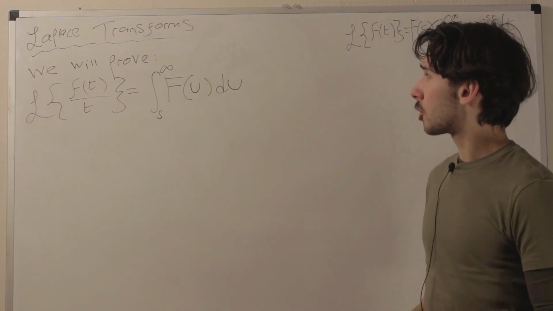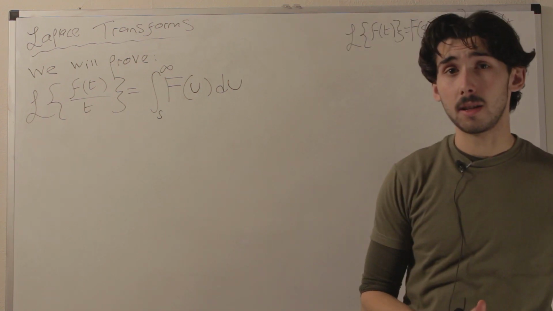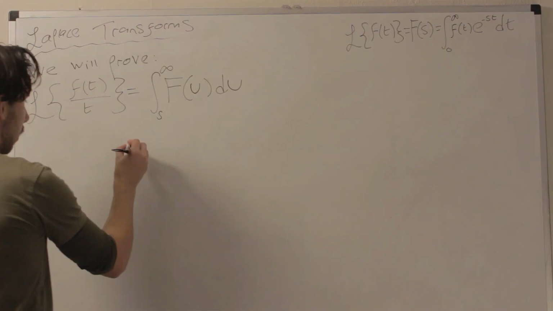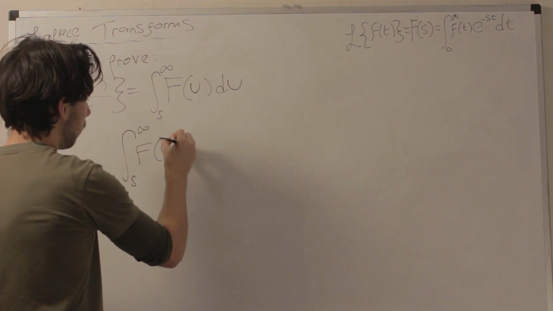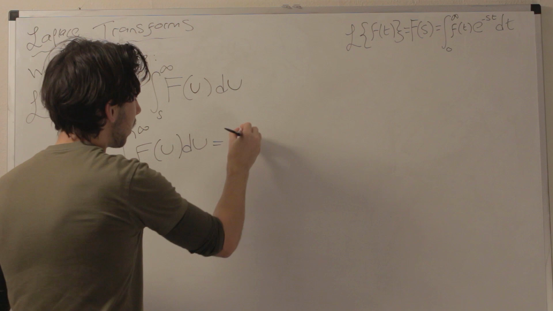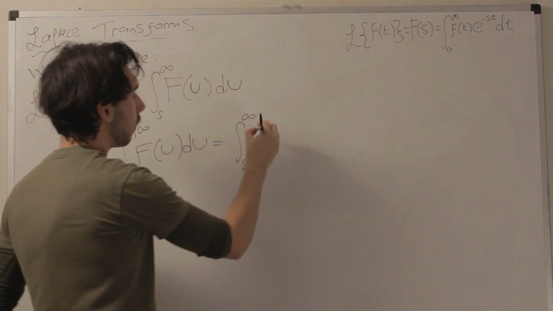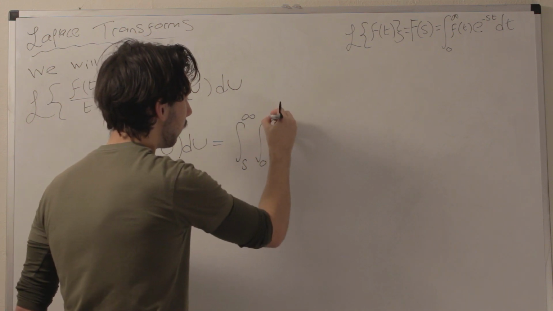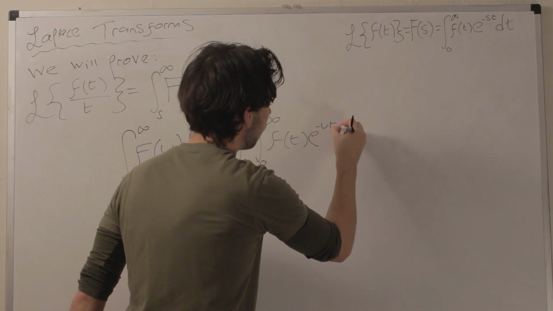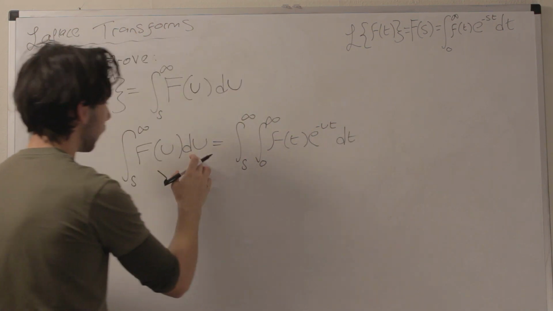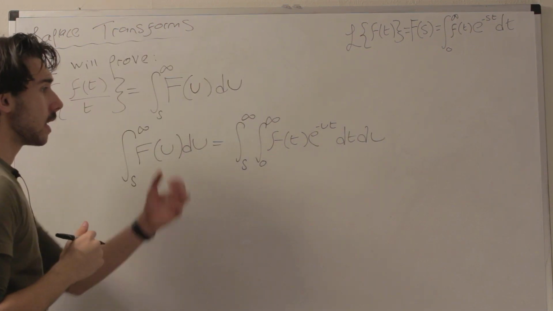Okay, so the way we're going to show this, guys, is we're going to start from the right-hand side and go to the left because it's easier. Let's do it. So we're going to start from the integral from s to infinity of capital F of u du. And I'm going to rewrite this as the integral from s to infinity of, and guys, what is capital F of u? Well, that is the integral from 0 to infinity of lowercase f of t e to the minus ut dt, and then there is a du on the end here because there was on the left as well. This is what we've got, guys.